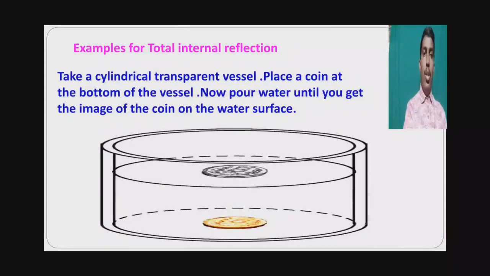Here we took one cylindrical transparent vessel. We placed one coin at the bottom of the vessel. By pouring water, we will observe that the image of the coin is seen on the water surface. This is due to total internal reflection.